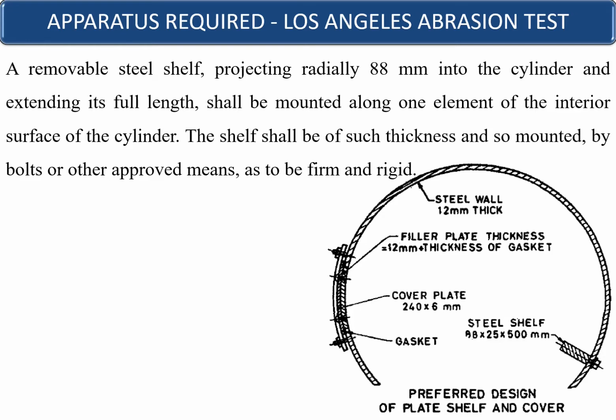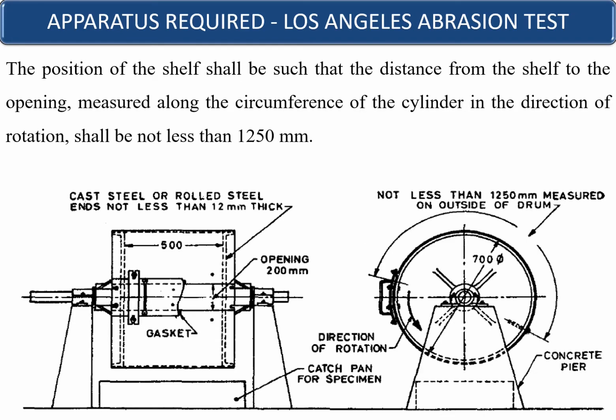The shelf shall be of such thickness and so mounted by bolts or other approved means as to act as a firm and rigid component of the abrasion testing machine. This will help you to move the charges as well as the particles from one direction to the other as the cylinder moves. The position of the shelf shall be such that the distance from the shelf to the opening, measured along the circumference of the cylinder in the direction of rotation, shall not be less than 1250.